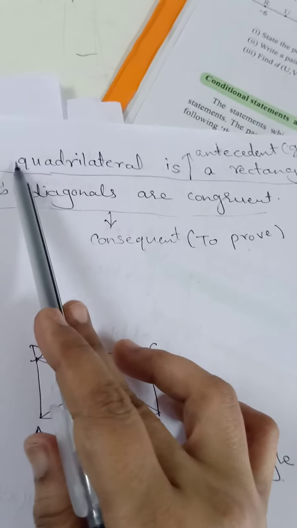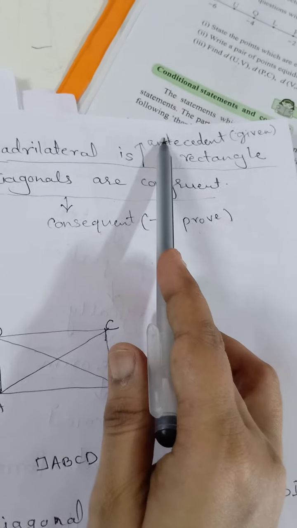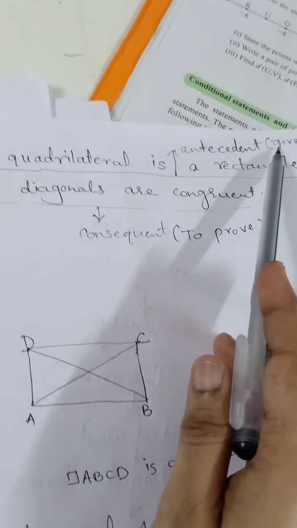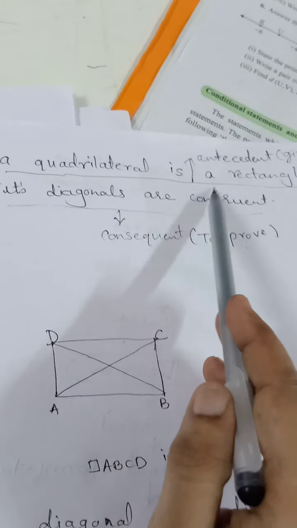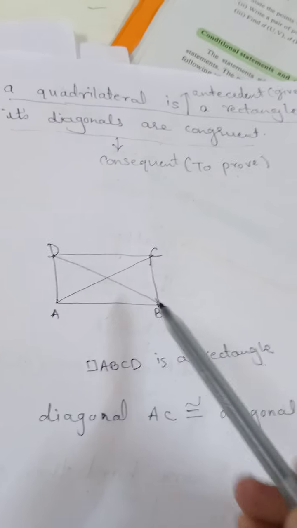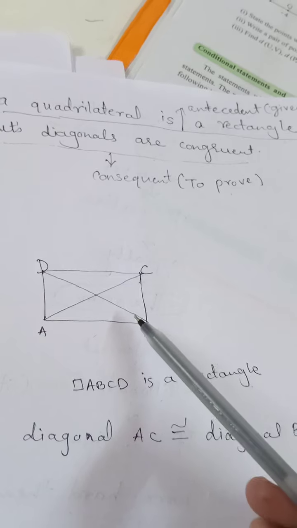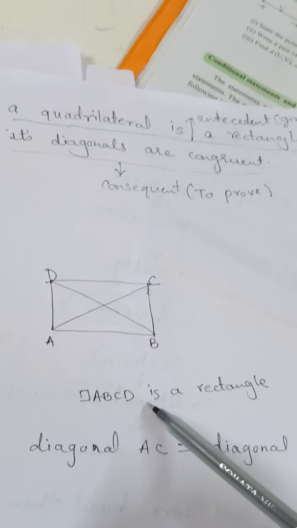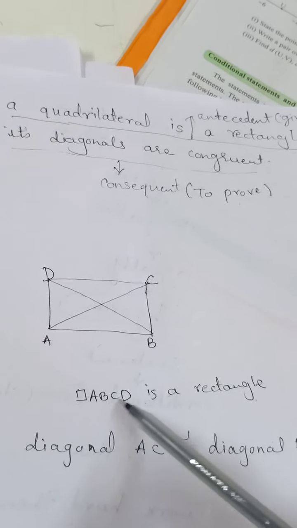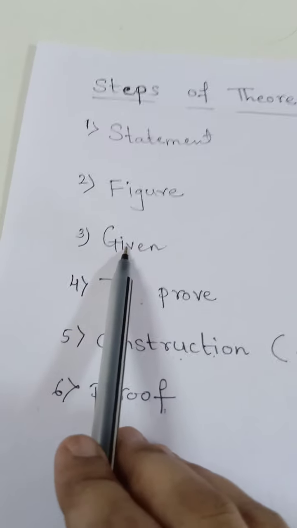Then given. I have explained that the statement between if and then is the antecedent, and it is also called given. So a quadrilateral is a rectangle. I have taken a rectangle, and whatever we take as the description of the theorem is called given. That means we can write: quadrilateral ABCD is a rectangle. This will complete our given step.